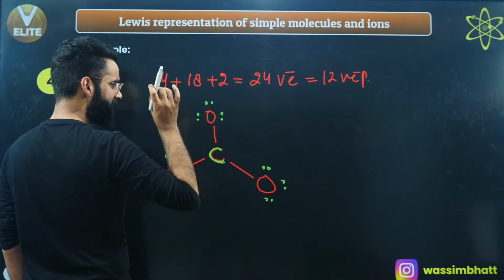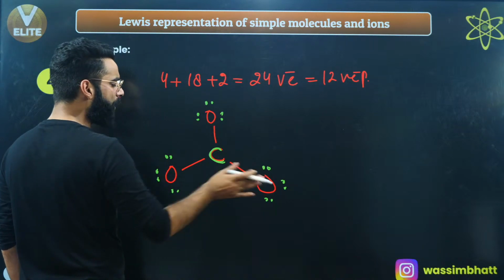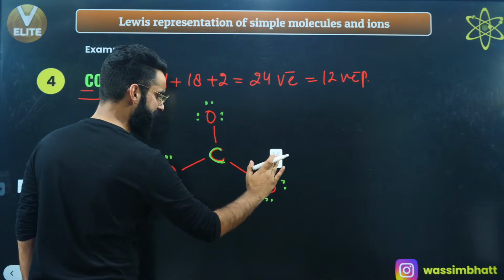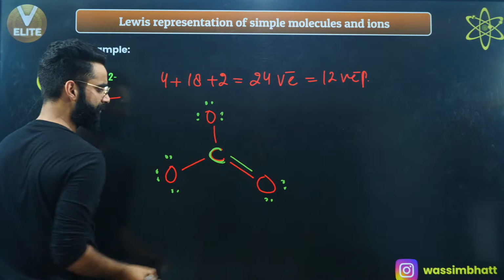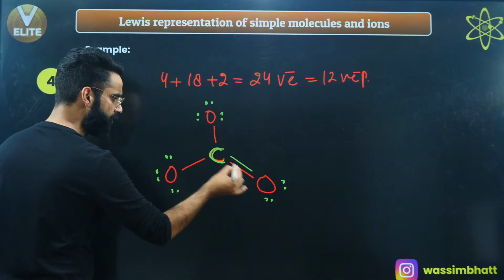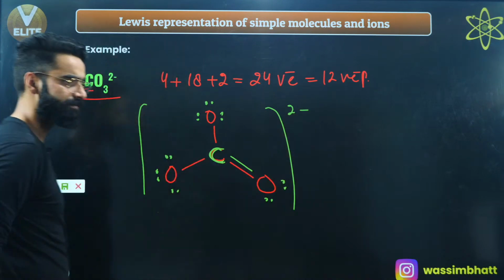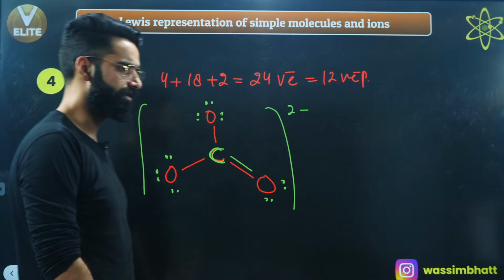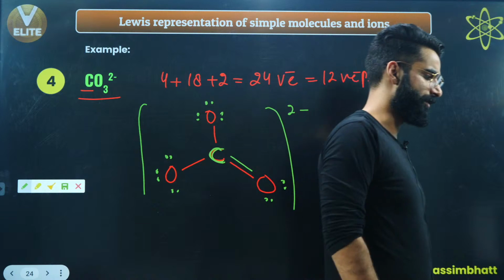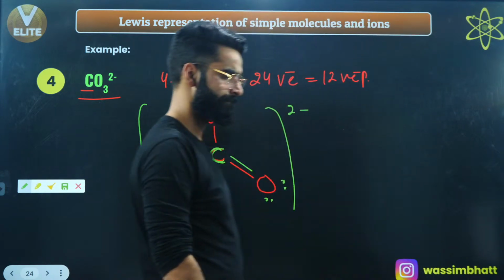So just take any one of the electron pairs out from any of the oxygen. For example, I'm removing the electron pair from here and instead of it, I'm putting a double bond. Now the octet of carbon is also complete, 2, 4, 6, 8. This is the structure of your CO3 dinegative, right? I'm sure it's clear to everyone. Right, guys? Yeah?